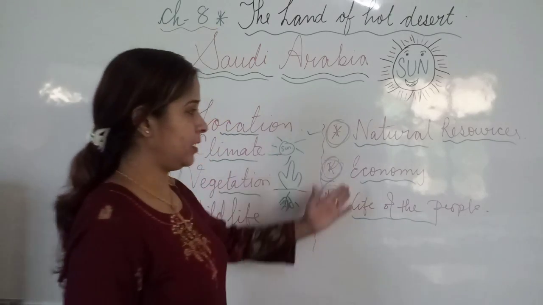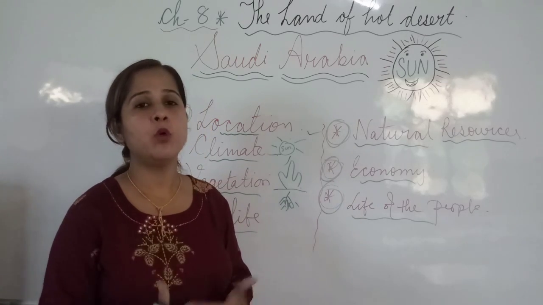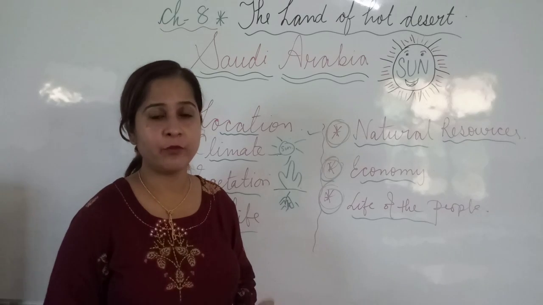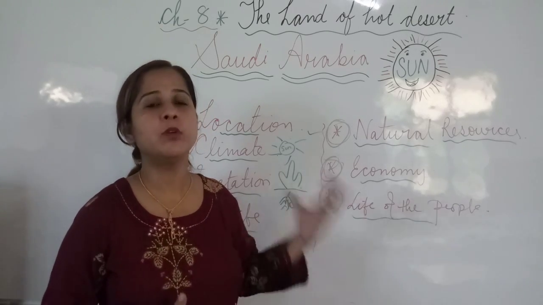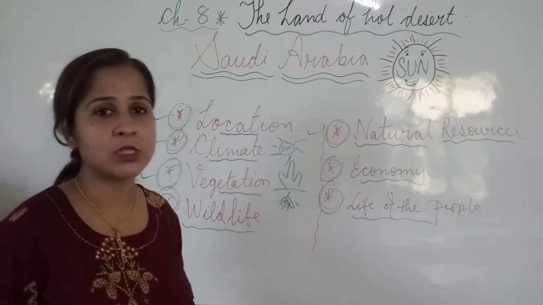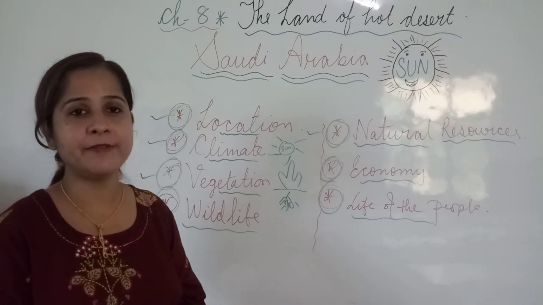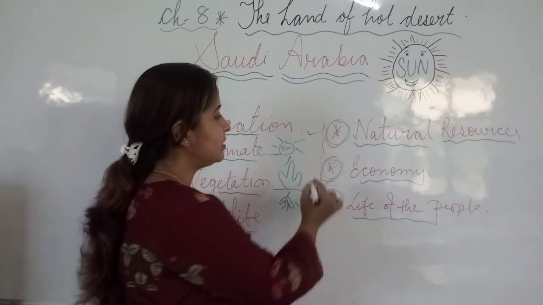Next is economy, meaning what kind of living do people have here, how do they survive here, what is the source of money and finance for the people who are living here. Different sources of money, different sources of economic living, that is called economy. That we have already completed in the chapter.